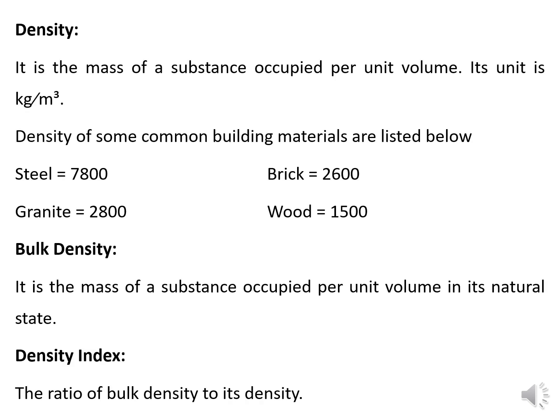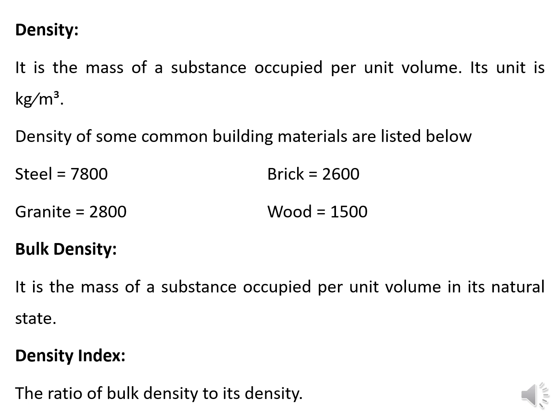Density can be defined as the mass of a substance that is occupied per unit volume. The unit of the density is kg per meter cube. Density of some common building materials are steel 7800 kg per meter cube, brick 2600 kg per meter cube, granite is 2800 kg per meter cube and wood has a density of 1500 kg per meter cube.